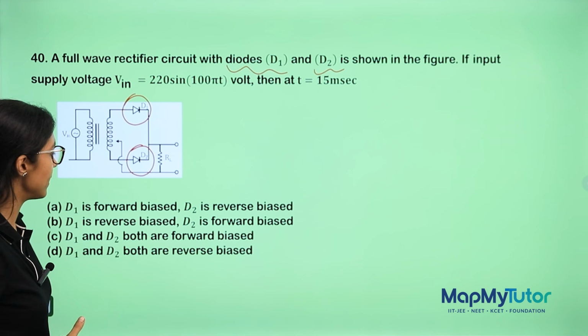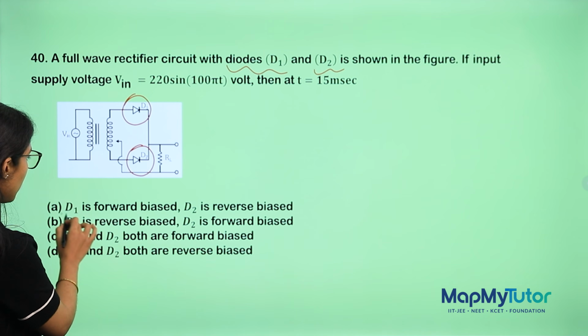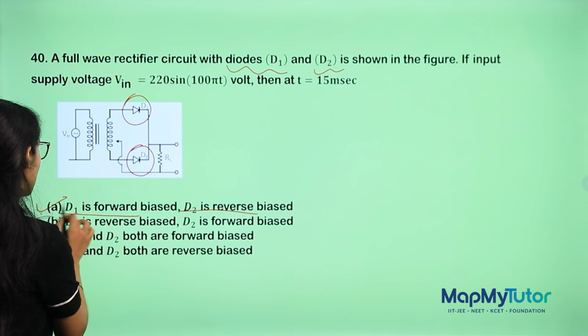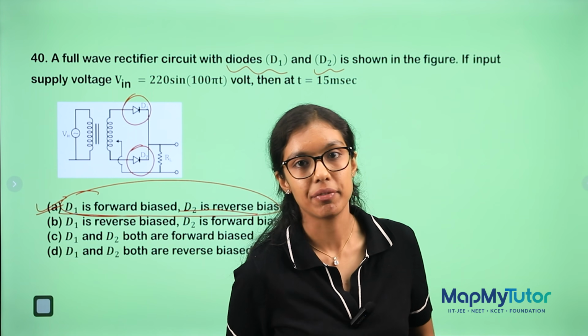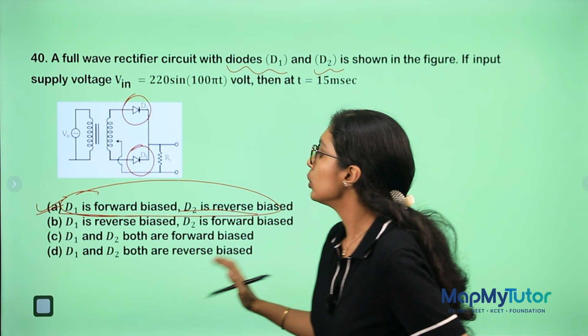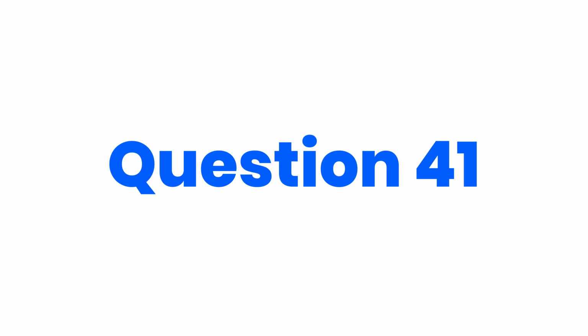We have studied the mechanism. So which option is correct? D1 is forward, D2 is reverse. Option A is correct. So you need to know the mechanism of full wave rectifier, half wave rectifier as well to do this question.